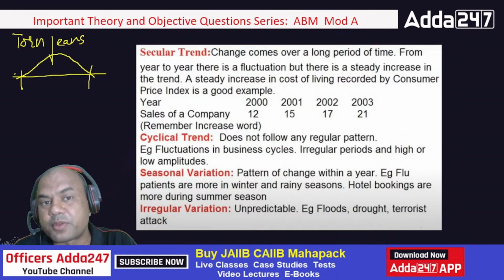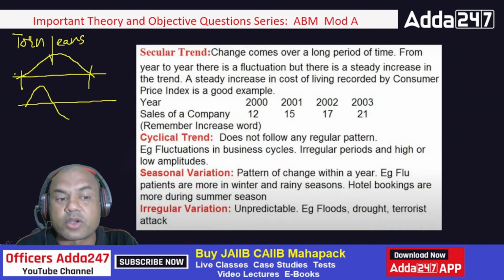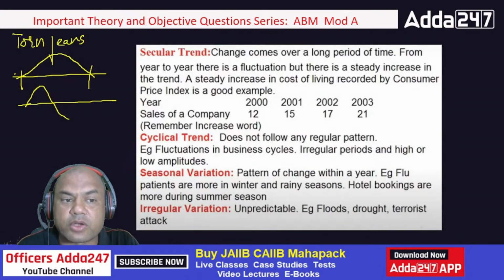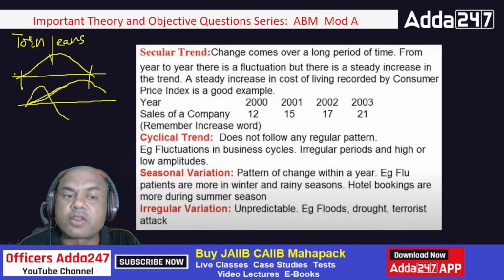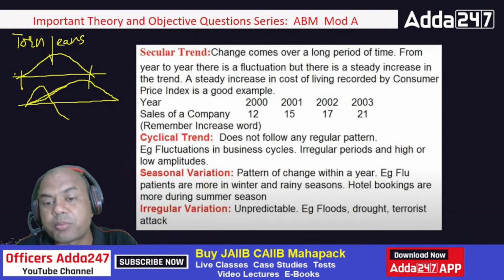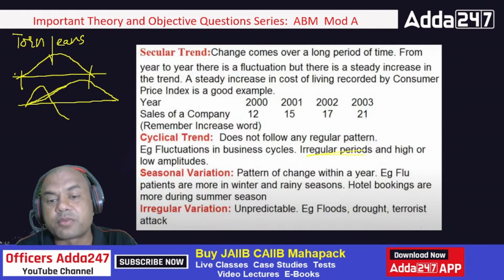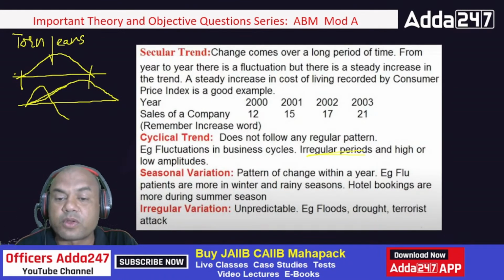You can't guess the lifespan of Facebook. This Facebook might last year and year only. What about WhatsApp? Right now, WhatsApp is going on increasing over here. But someday it will come down. So this is known as a cyclical trend. You can never predict the period of this, so it does not follow a regular pattern.